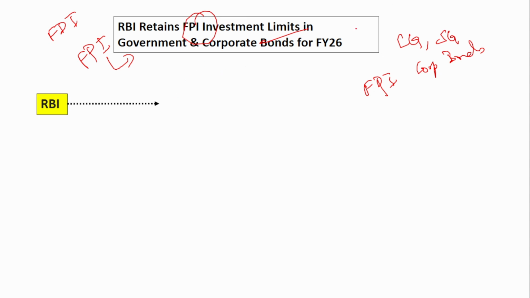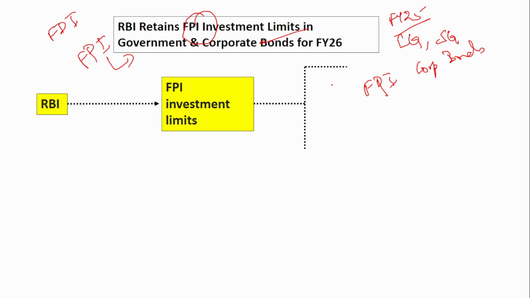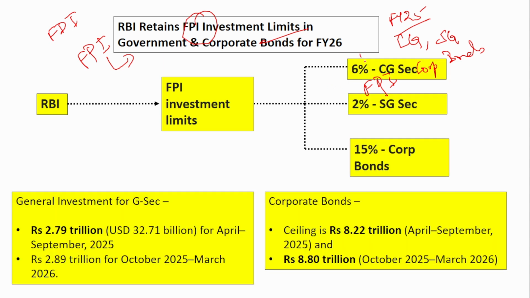So whatever limit it had set for financial year 25, the same limit it has also retained for financial year 26. So the FPI investment limit for financial year 26 for various categories, if you see, is 6% for the central government, 2% for the state government, and 15% for corporate bonds. Remember, out of however much government security has been raised, 6% is allocated for FPI, they can invest only 2% in state government, and 15%. Remember the limit, it is very, very important.